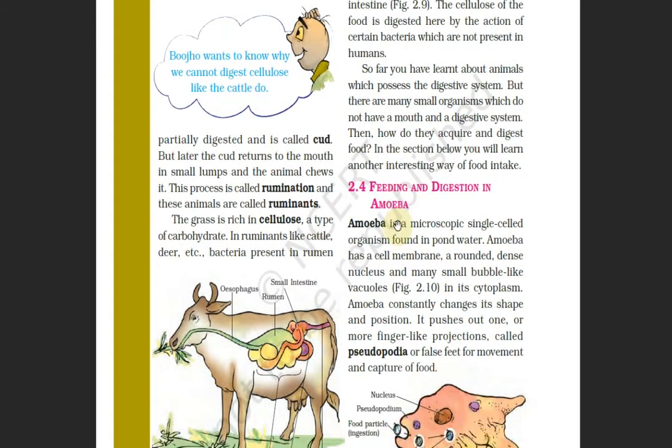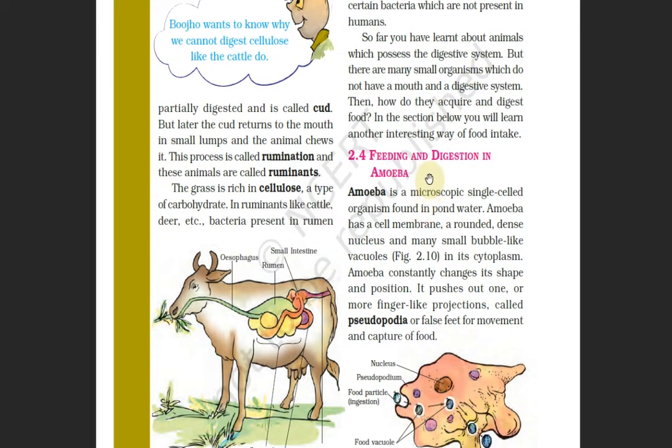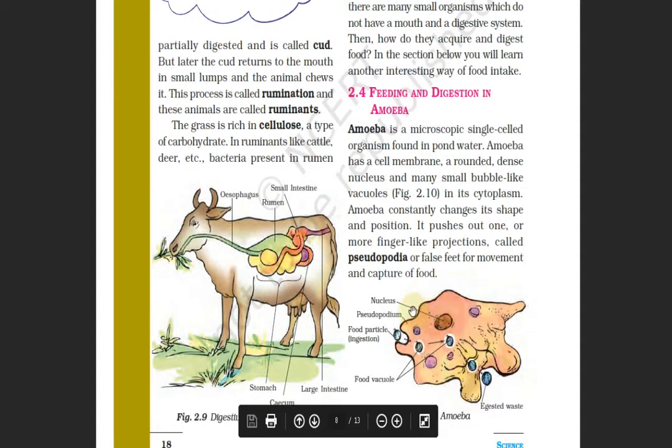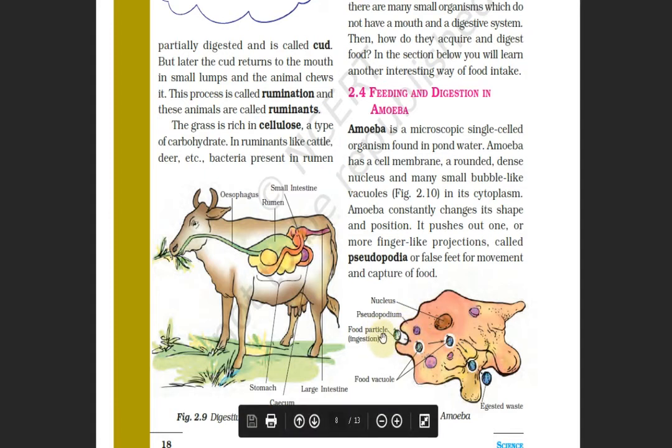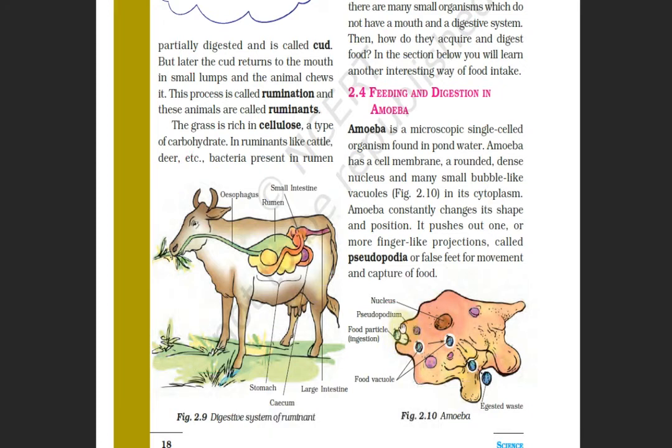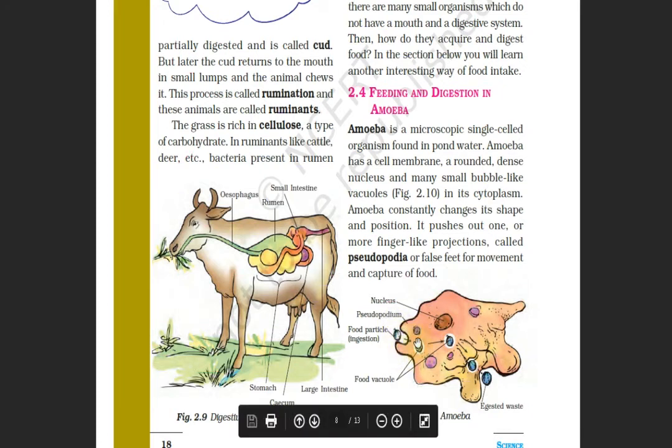Till now we have studied about the large animals. Now we will be studying about some single celled organisms, how they feed and how they digest food for themselves. Amoeba is a single cell organism, or you can say a unicellular organism. How does it take the food? Whenever some food particle is present nearby, the amoeba projects out its pseudopodium.